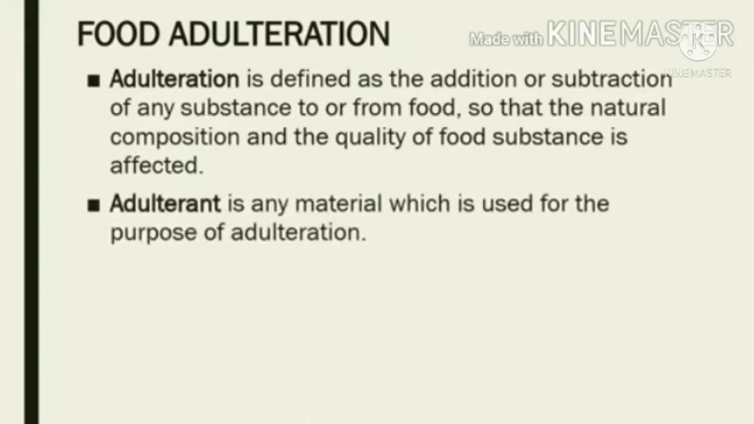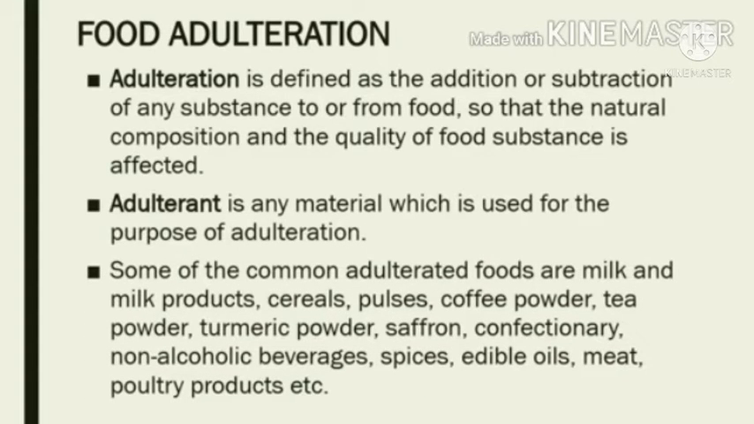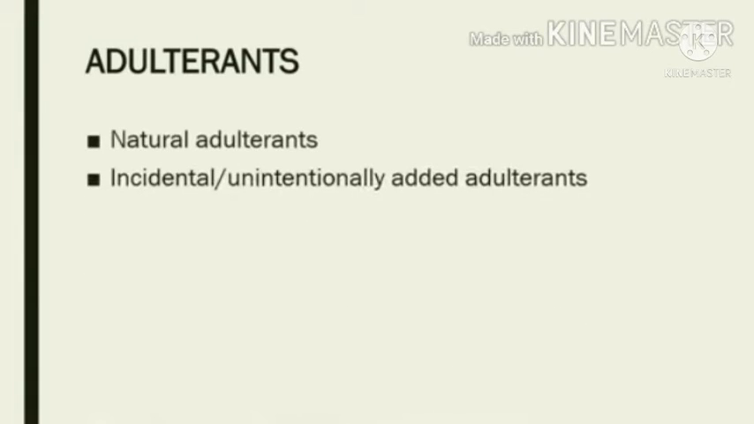Some of the common adulterated foods are milk and milk products, cereals, pulses, coffee powder, tea powder, turmeric powder, saffron, confectionery, non-alcoholic beverages, spices, edible oils, meat, poultry products, etc. Now let's take a look at the different types of adulterants. Adulterants are divided into three: natural adulterants, incidental or unintentionally added adulterants, and intentionally added adulterants.